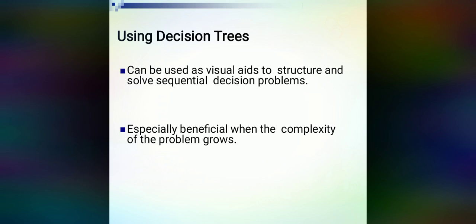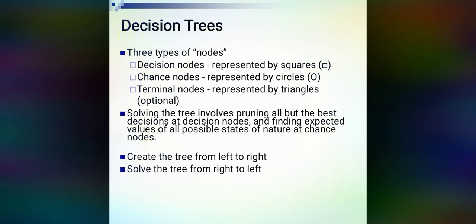Decision trees can be used as visual aids to structure and solve sequential decision problems, especially beneficial when the complexity of the problem grows. We can use decision trees for complex problems also. Here is a brief description of a decision tree. We have three types of nodes in the decision tree: decision node, chance nodes and terminal node. Decision nodes are represented by squares, chance nodes by circles, and terminal nodes by triangles, and these are optional nodes. Solving the decision tree involves pruning all but the best decisions at decision nodes and finding expected values of all possible states of nature at chance nodes.